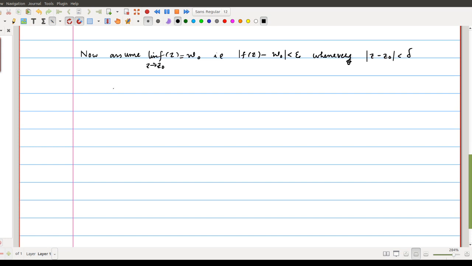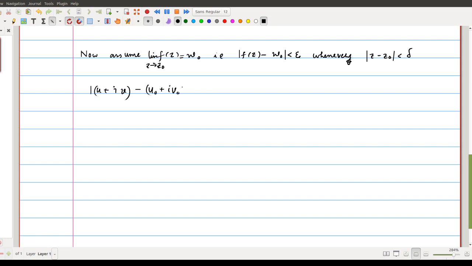So if you translate this to x, y terms, we can put it as modulus of u plus iv minus, this is in fact f of z minus omega naught, where omega naught is u naught plus i v naught.